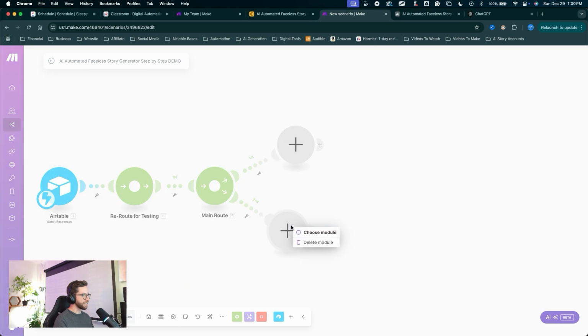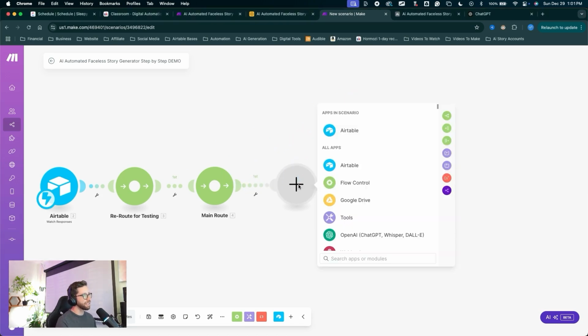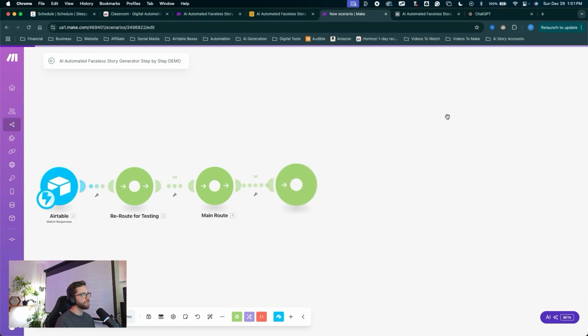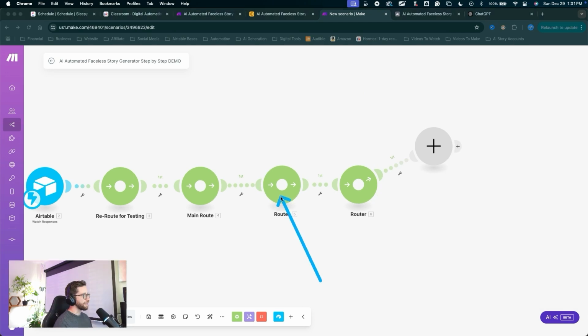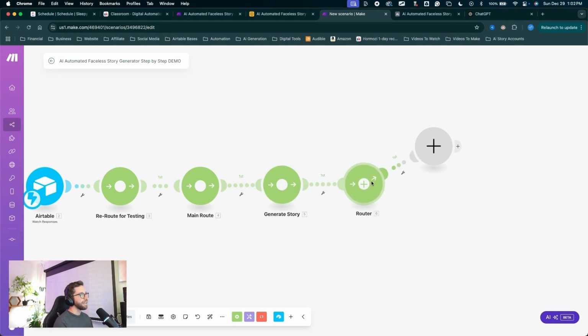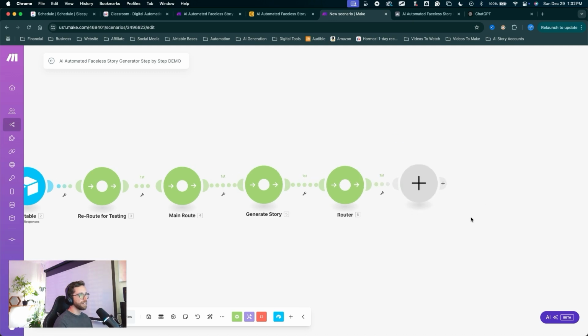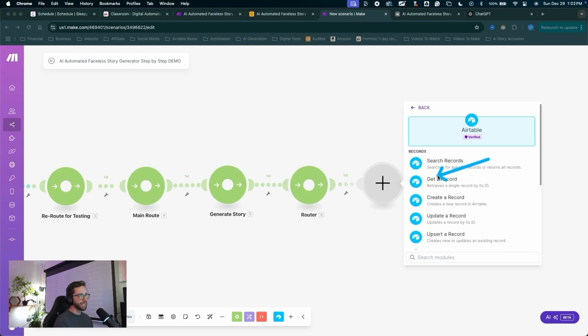For now, I'll just delete this other module, right click on it, delete it. So maintaining our ultra organization naming conventions here, I'll click this plus. We're going to add 2 more routers. I'll delete this one, click the big plus, add another router, and I'll delete this one. This router, I'll right click on it, rename it, generate story, click OK. And let's finally add in another module here. Click the big plus. This is going to be Airtable. We want to get a record.